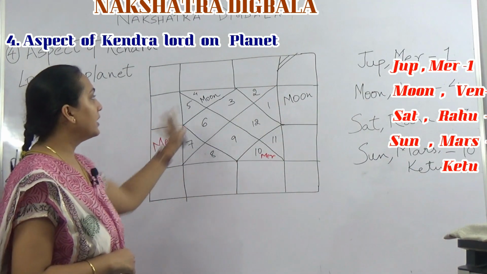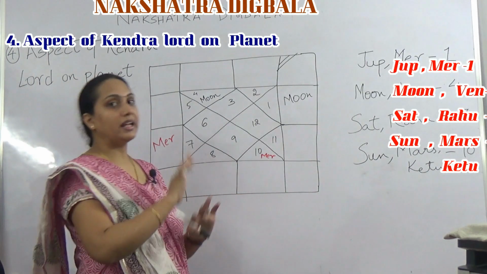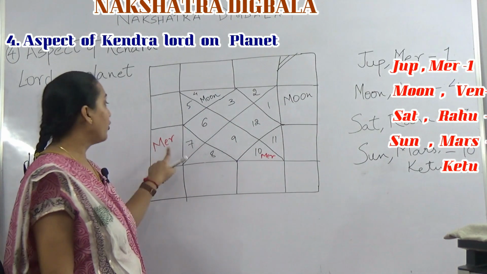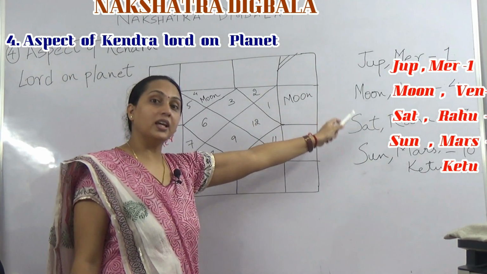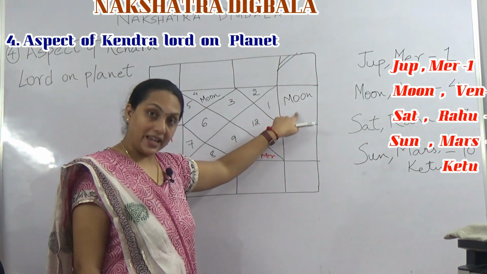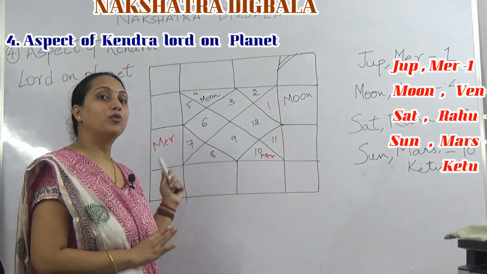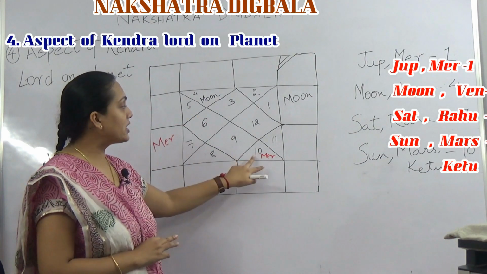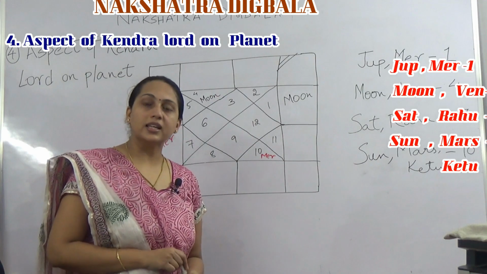So here, in this example, we can see that Moon is not posited in the 4th house. Still it gains Digbala because here 4th Lord Mercury is aspecting Moon. Moon gains Digbala from the 4th house. 4th Lord Mercury is aspecting Moon. Hence, Moon gains Digbala. So, Moon gains Digbala through the 4th rule because of the aspect of Kendra Lord, because of the aspect of 4th Lord on Moon.